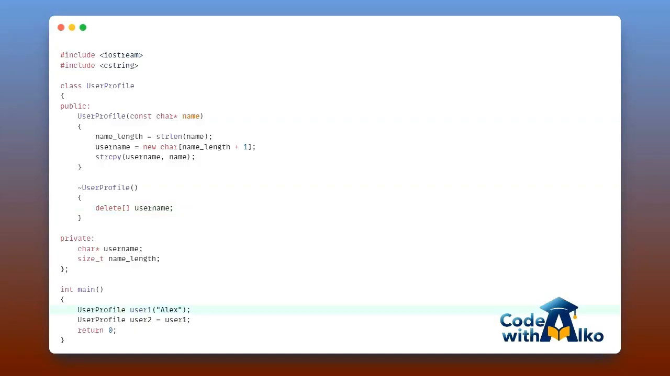Right in our main function, we create our user1 with the name Alex. Then immediately afterward, we create user2 by making a copy of user1. Now, this one simple line of code is a ticking time bomb. If you run this code, you might not immediately see an error, or your program might crash in a really nasty way. Why is that happening?